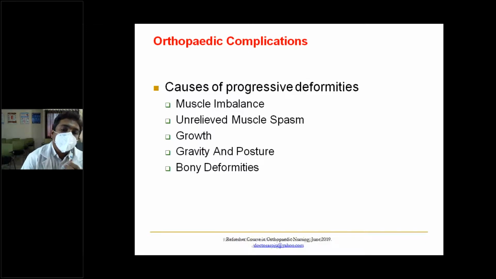And growth, because to start with there is a deformity, and growth also aggravates the deformity. Gravity and posture: the patient lies on the bed supine with knee flexed, so you get more of a flexion contracture. And bony deformities also occur due to lack of blood supply and lack of muscle innervation.